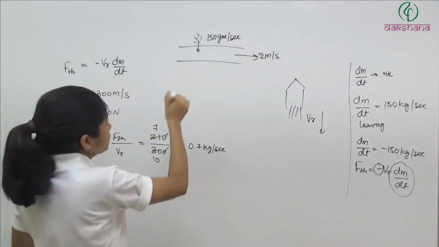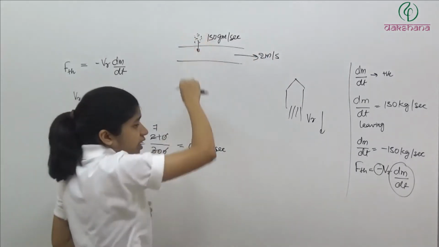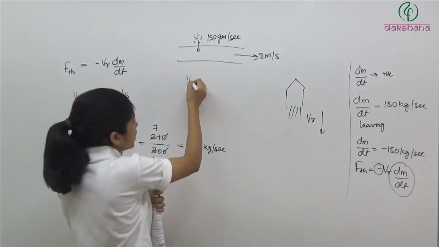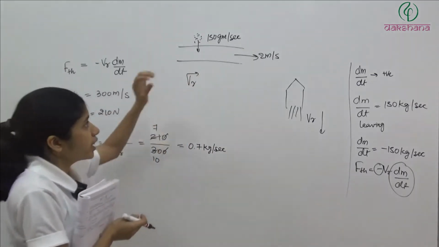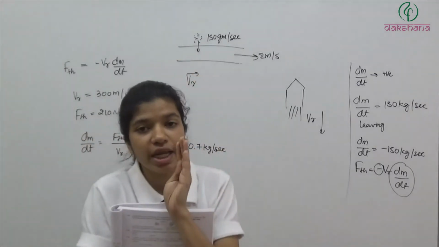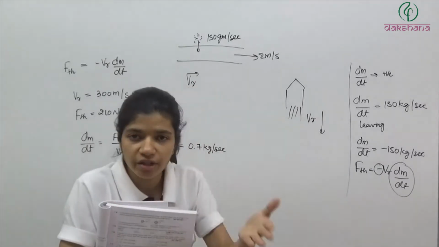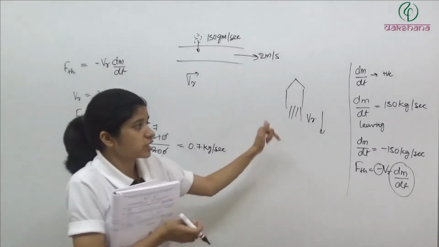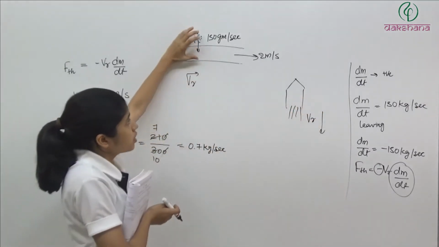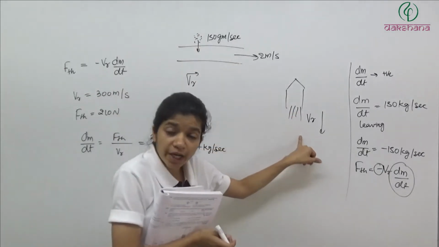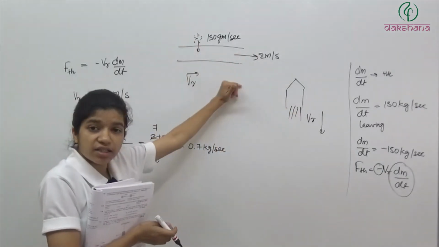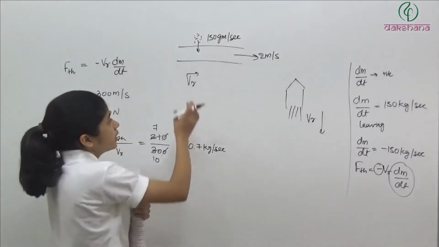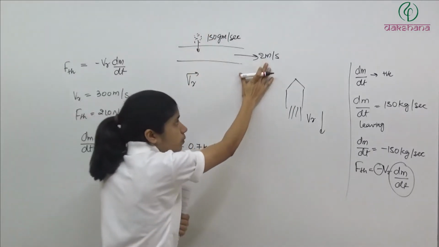Mass is getting added in this system and it is going to disturb the speed because of F thrust. So now आपको यहाँ पे find out करना है what is the V relative. V relative is basically the speed of mass which is getting added in the system or which is leaving the system. This was the speed of gas which is ejecting from the rocket with respect to rocket. So V relative is the speed of the mass which is getting added in the system or leaving the system with respect to this system.